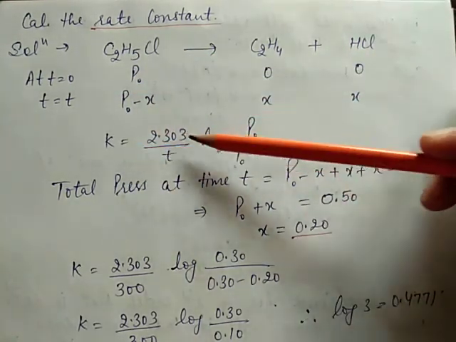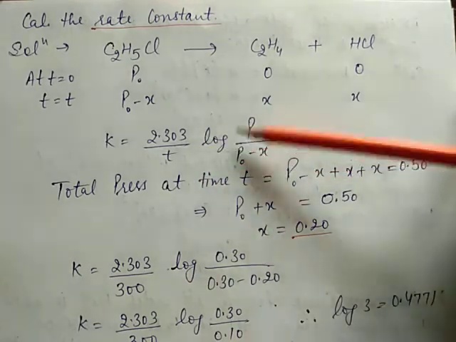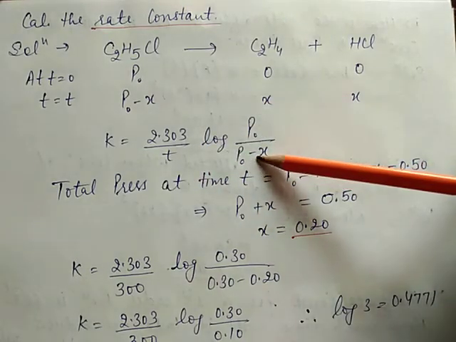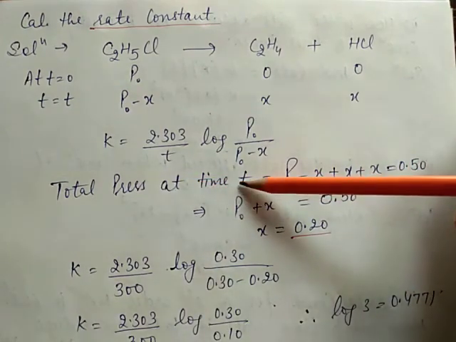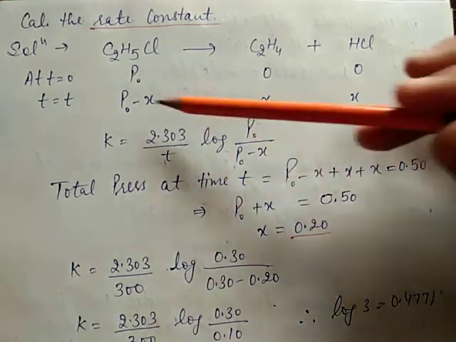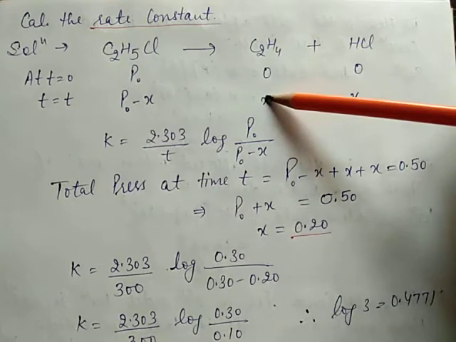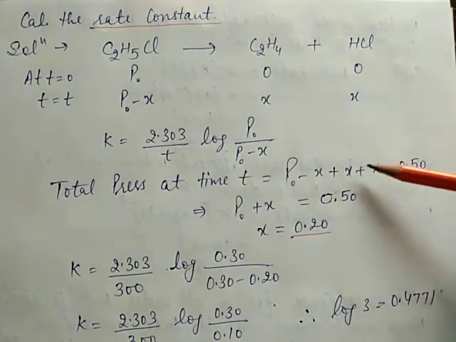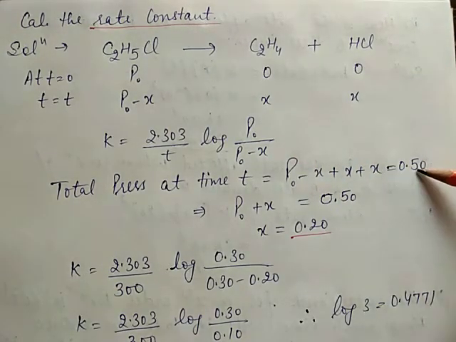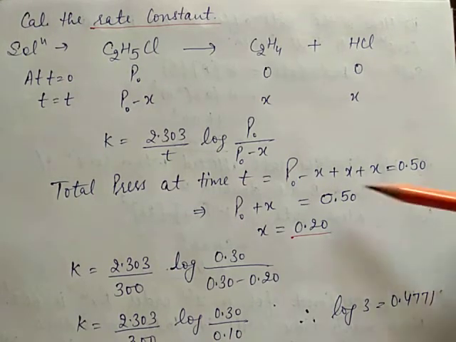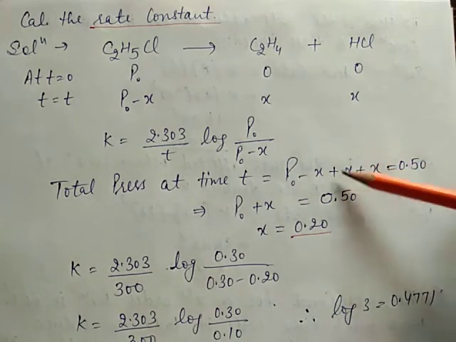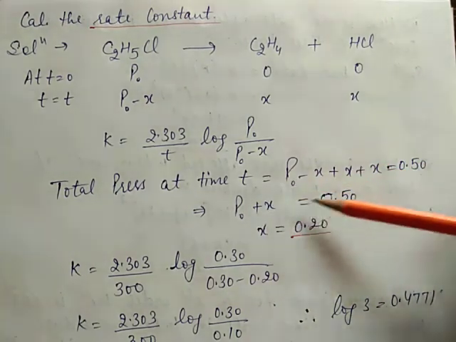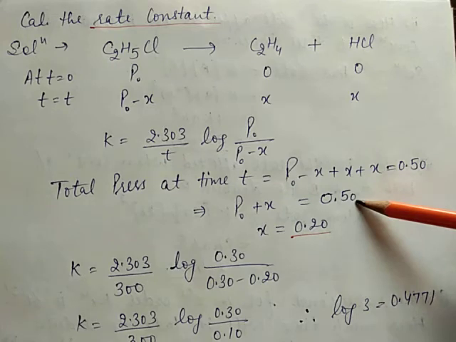K is equal to 2.303 upon t log of P naught by P naught minus x. Total pressure at time t is equal to P naught minus x plus x plus x, that is P naught plus x, which is equal to 0.50.